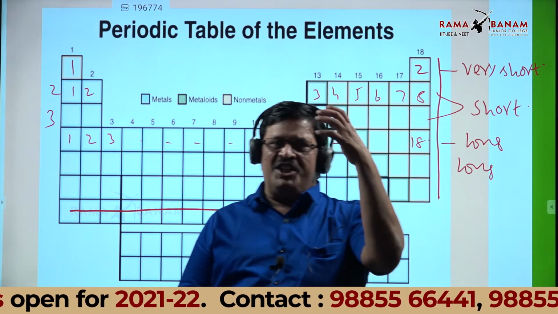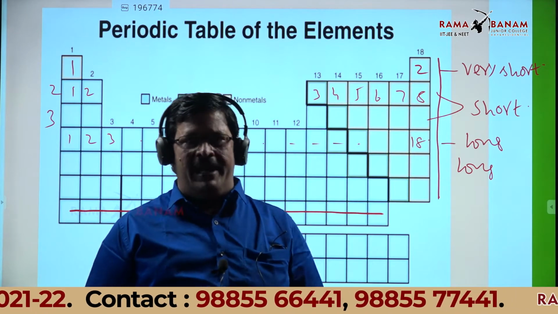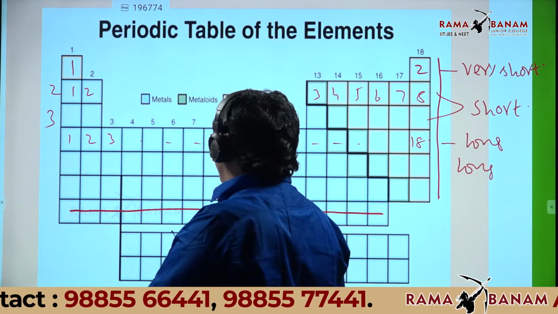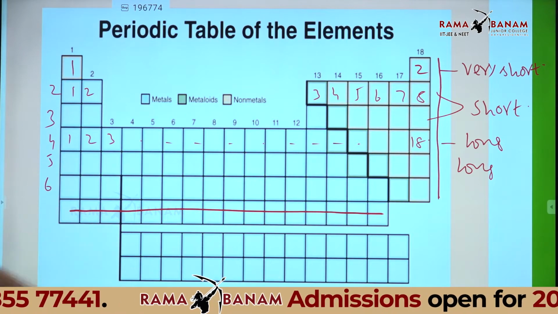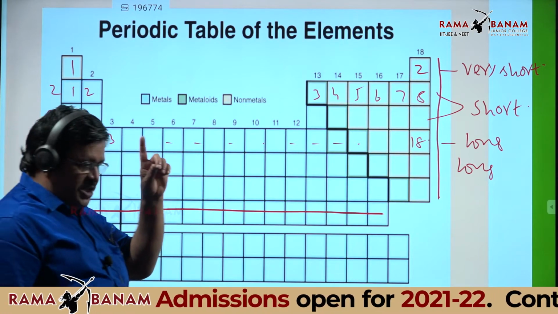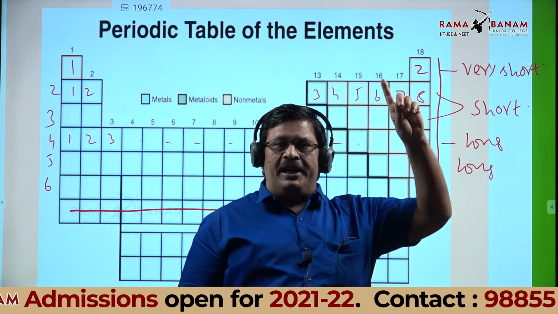Then which is the longest period in the long form of the periodic table? That is the sixth period. This is the fourth, this is the fifth, this is the sixth period. Just listen to me, students. The longest period is the sixth period.